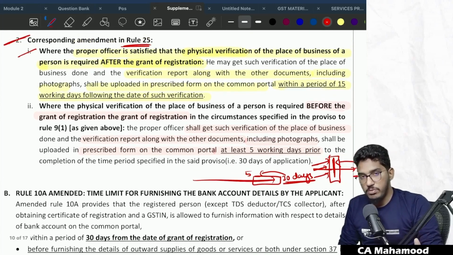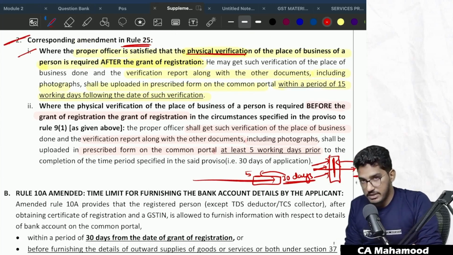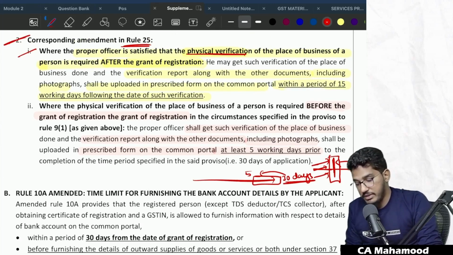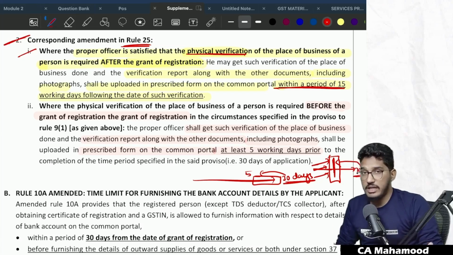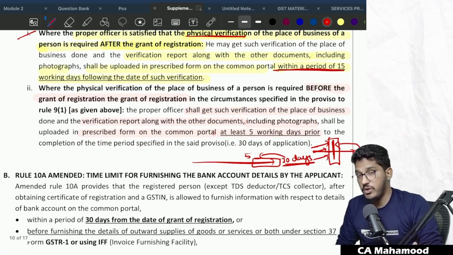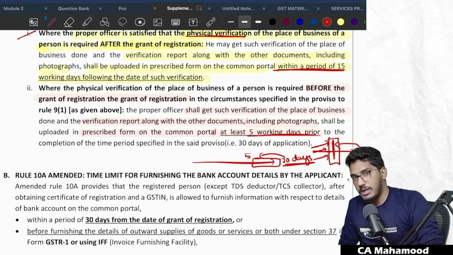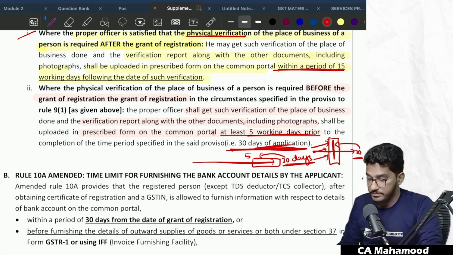So if the proper officer is doing physical verification after the grant of registration, all the documents are required to be submitted within 15 working days of such verification. In case the physical verification is happening prior to the grant of registration, in those circumstances, the proper officer should upload all the documents at least 5 working days prior to the completion of the specified time limit. What is the time limit? The specified time limit is 30 days of application.